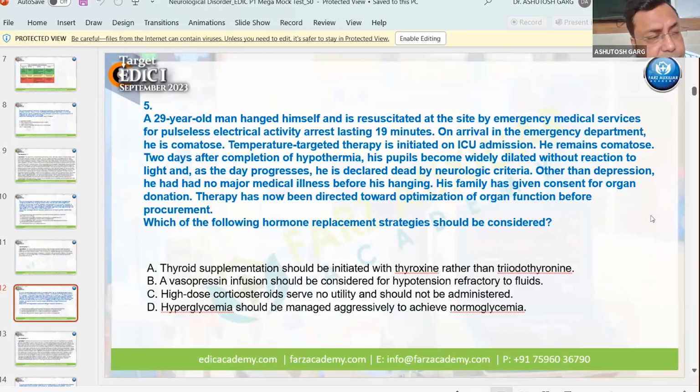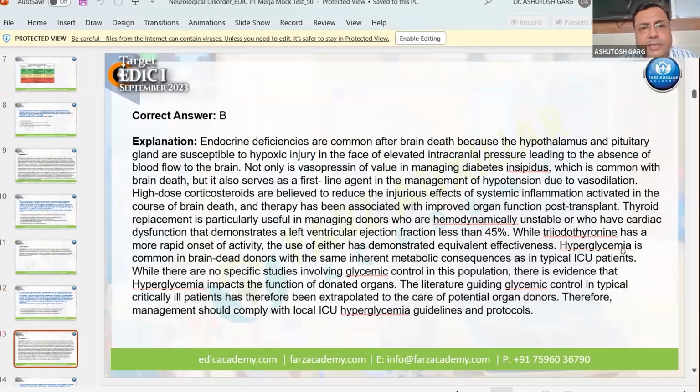So this topic is very, very important in both EDIC 1 and EDIC 2. They always ask questions from the brain death and organ donation topic. So this is a very high yield topic, in both EDIC 1 and EDIC 2. So you have to go through this topic in quite some detail. Somebody has given answer A, but the answer is B.